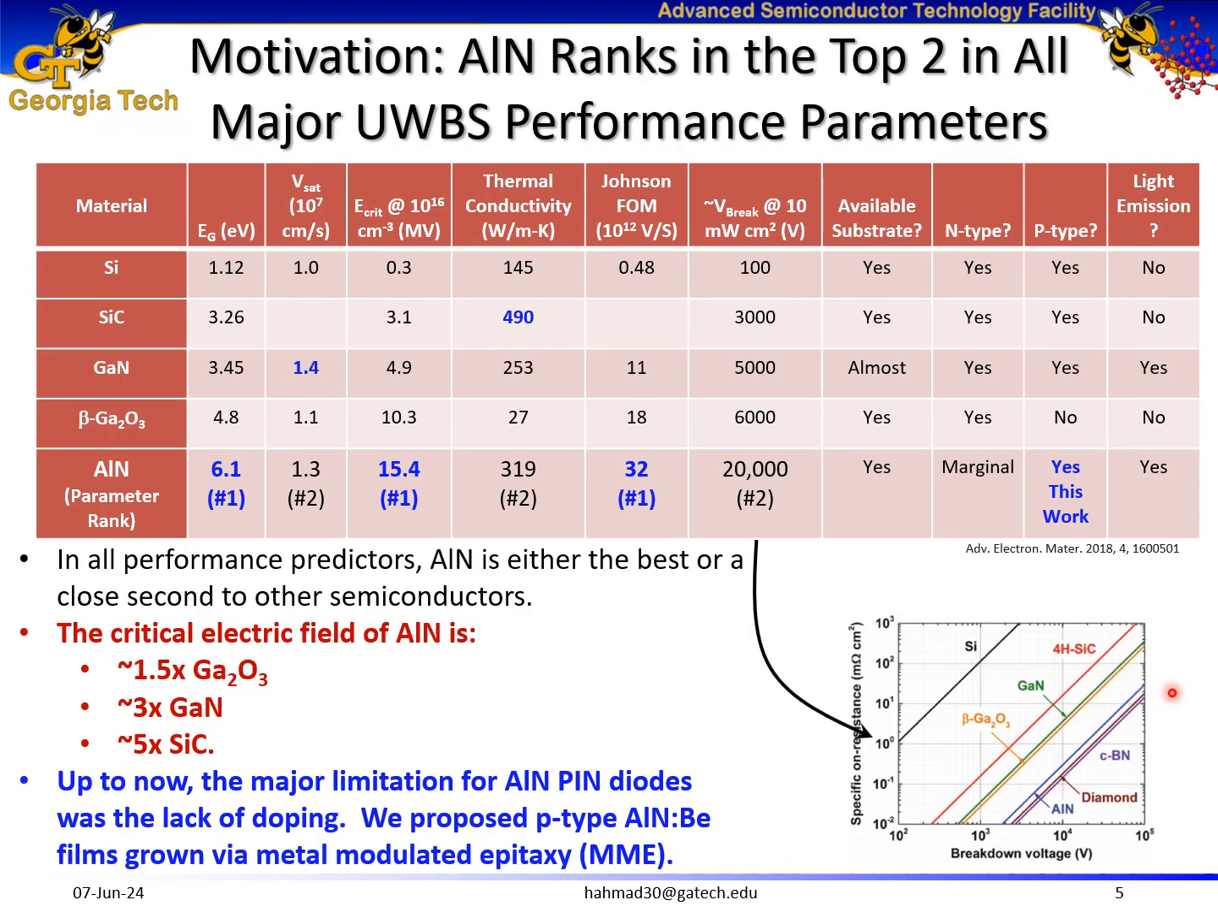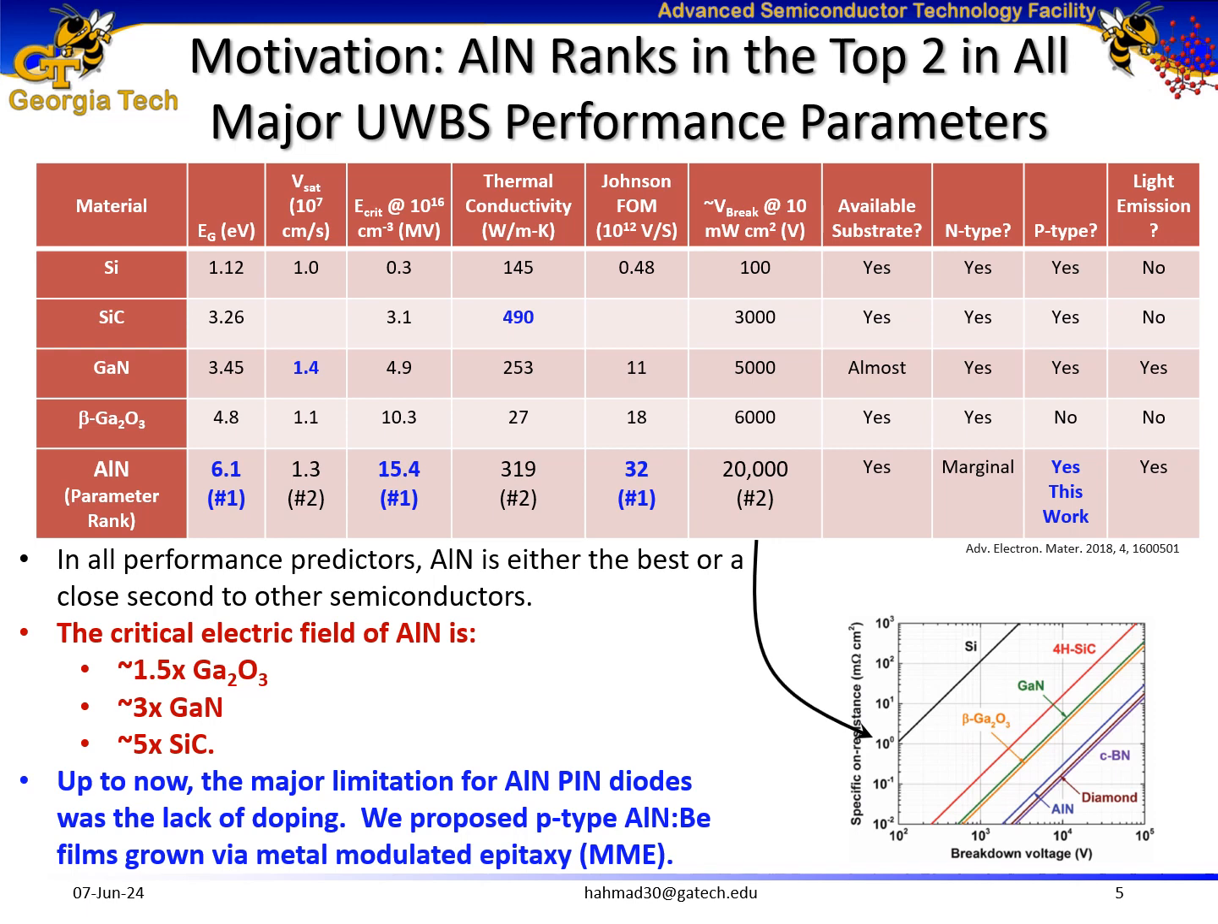My major motivation for this study is that aluminum nitride ranks in the top 2 materials in terms of ultra-wide bandgap semiconductor performance parameter. For example, the critical electric field of aluminum nitride is 1.5 times that of gallium oxide, 3 times that of gallium nitride, and approximately 5 times as compared to that of silicon carbide. But up to now, the major limitation was p-type doping, the lack of doping in aluminum nitride.